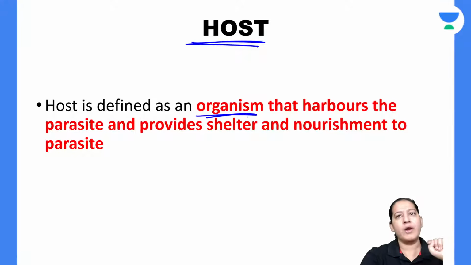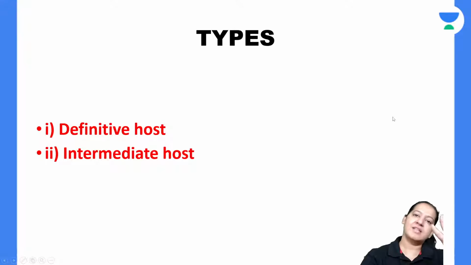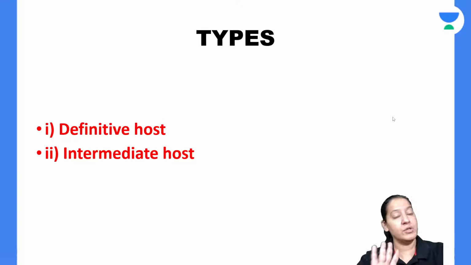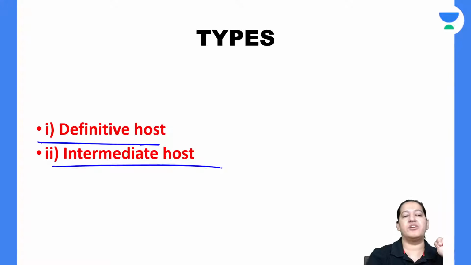So the host is the organism that harbors the parasite, that provides shelter and nourishment to the parasite. But on the contrary, the parasite is giving disease to the host. Hosts are of two types. First learn the types of the host, then I will give you mnemonics on the host. The hosts are of two types, definitive host and intermediate host.